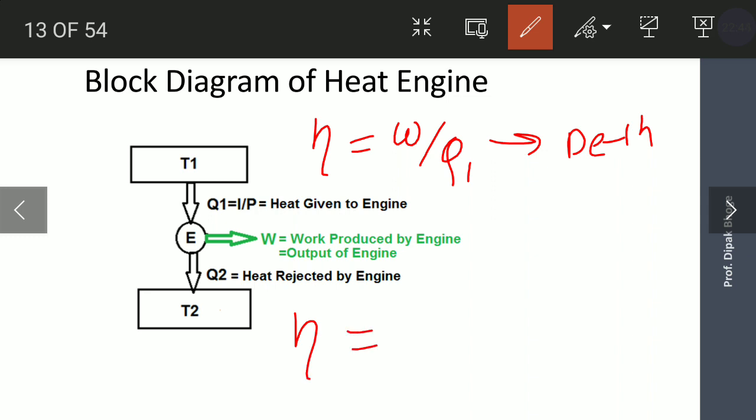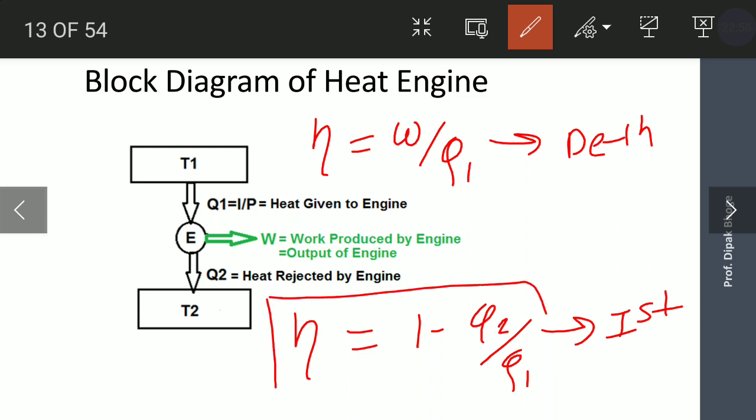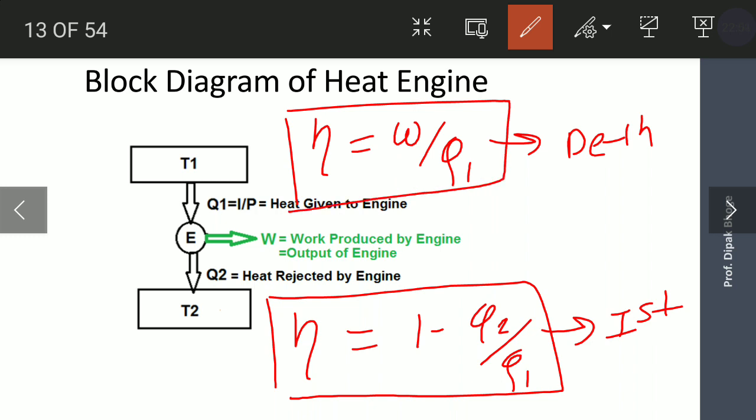Efficiency is equal to 1 minus Q2 by Q1, and this we have derived from the first law of thermodynamics. These are the two formulas of efficiency that we have derived from the definition of efficiency and the first law of thermodynamics.